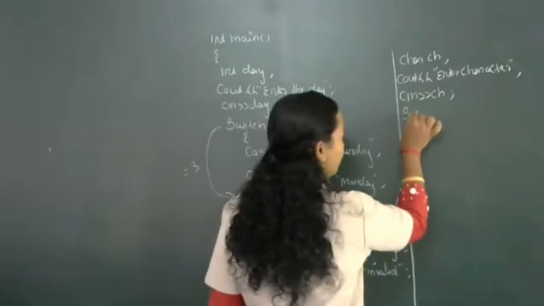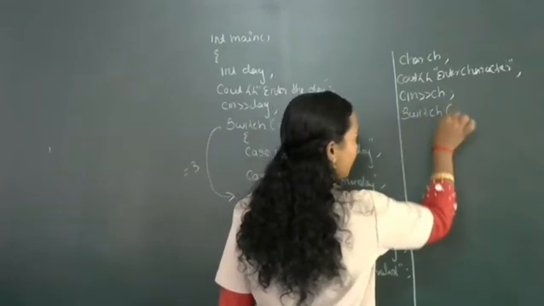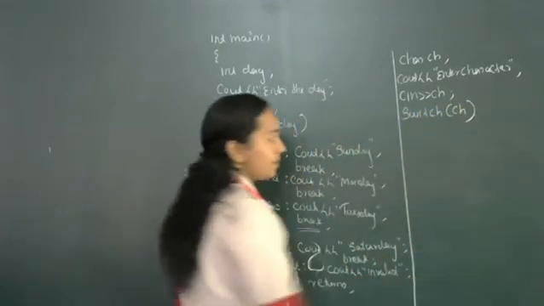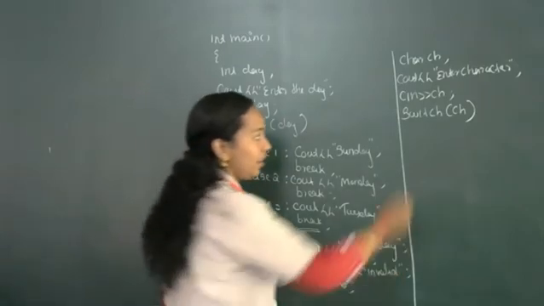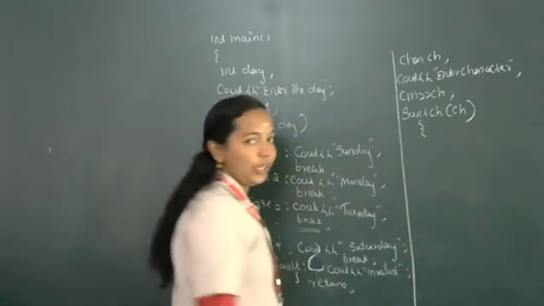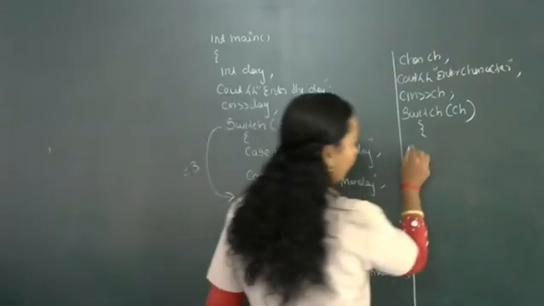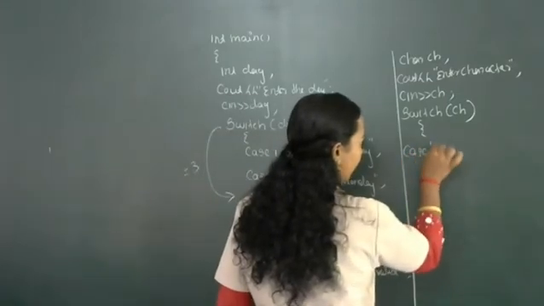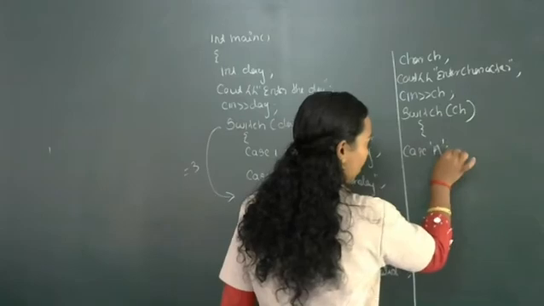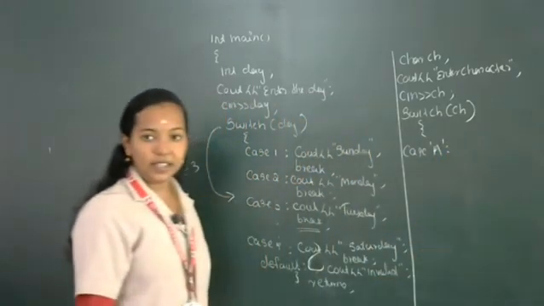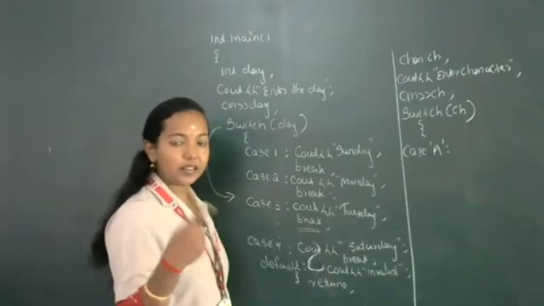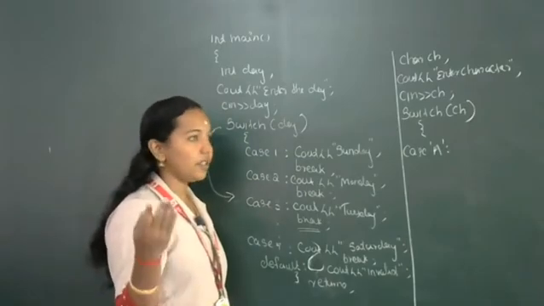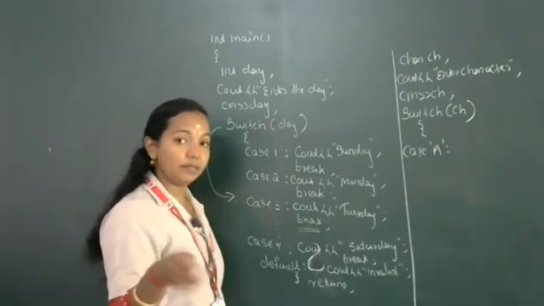So I am going to use switch statement, switch ch. Then you know which are the vowels. So here case 'a' colon. Then what will be the output? If the entered character is a, it's a vowel. If it is e, vowel.